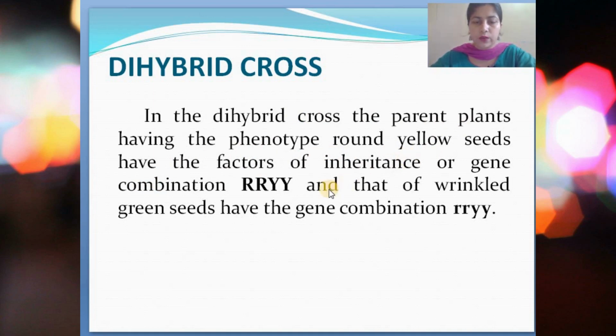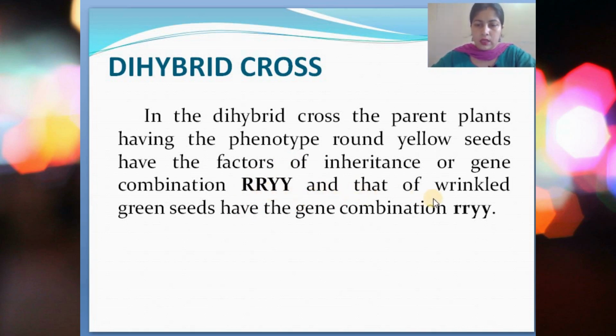The gene combination we write just like for tall and dwarf plants, where we wrote capital T, small t. So here for round and yellow seeds, which is the dominant characteristic, we write capital R, capital R, capital Y, capital Y. And here you see why it is a dihybrid. Capital R is for the round, and capital Y is for the yellow. So two characteristics are taken together, and that is why this cross is known as a dihybrid cross.